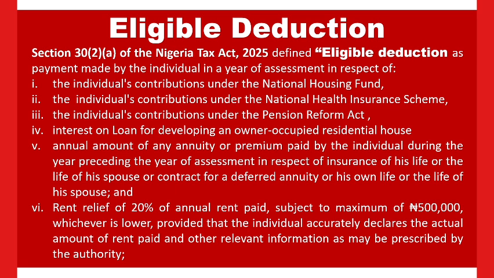But in a case where we say 20% of 3 million, 20% of 3 million is going to be 600,000. In this case, that 600,000 is not going to be used as the rent relief. How much is going to be used is 500,000. So the amount of rent relief, we are going to start using 500,000.